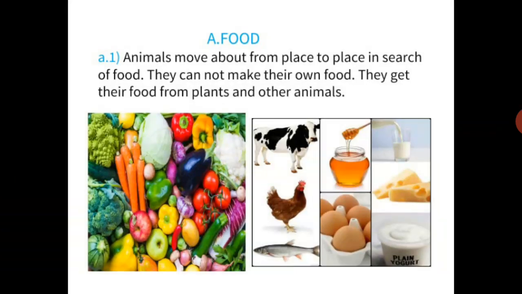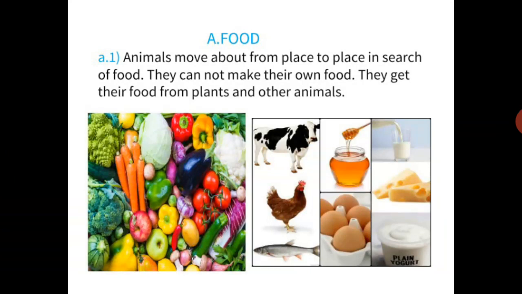First difference. Have you seen the birds flying from here to there? Why do birds fly from one place to another? Or why do a lion, cat, dog, rat, horse move from place to place? If we observe them, then we will understand that they are moving in search of food and water. So we can say animals move about from place to place in search of food. They cannot make their own food. They get their food from plants and other animals.